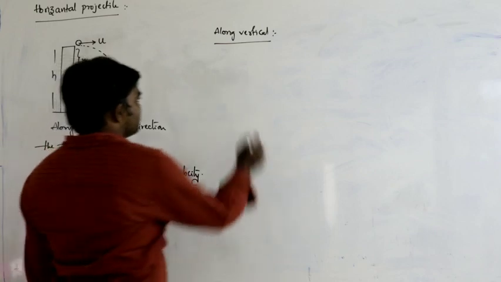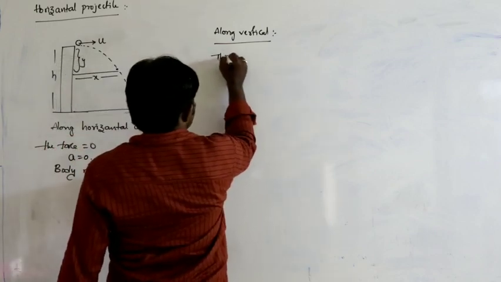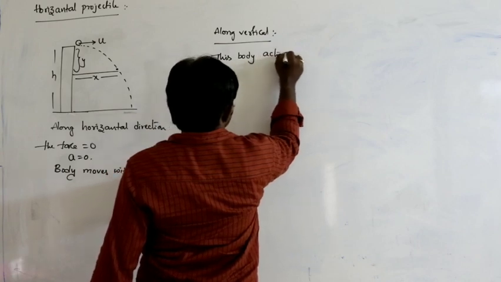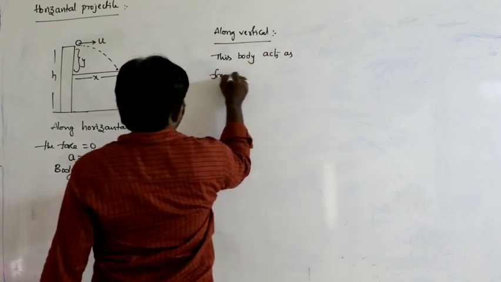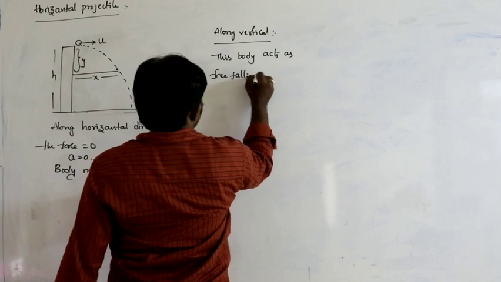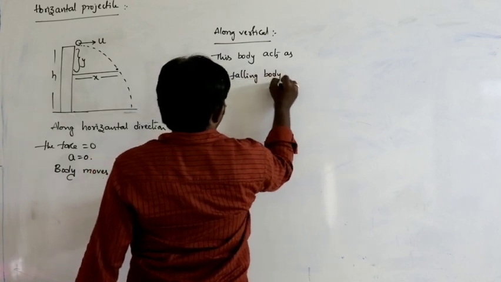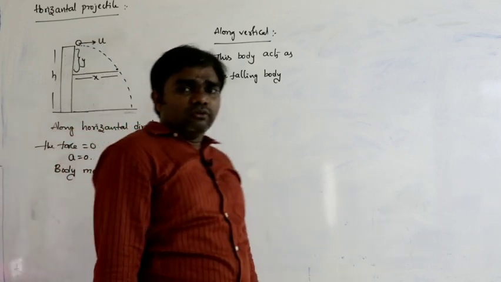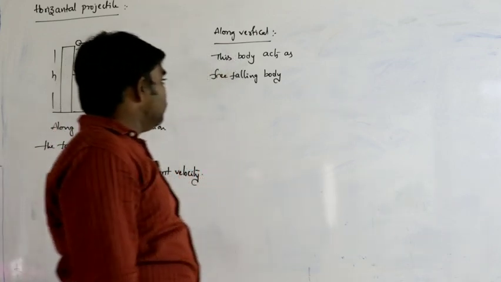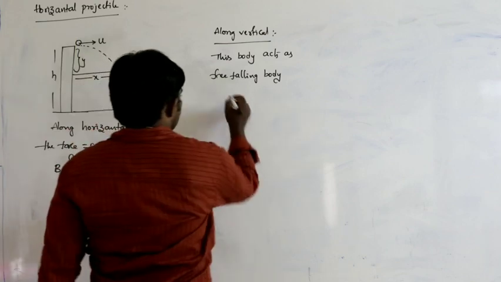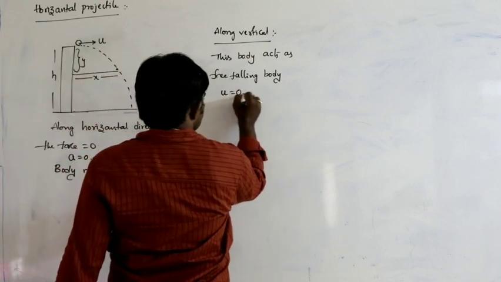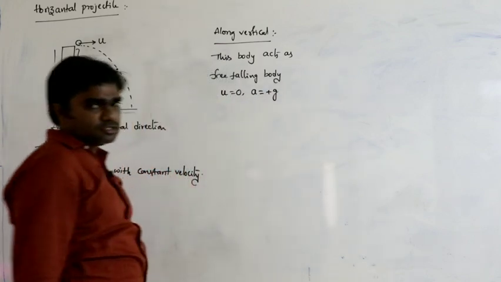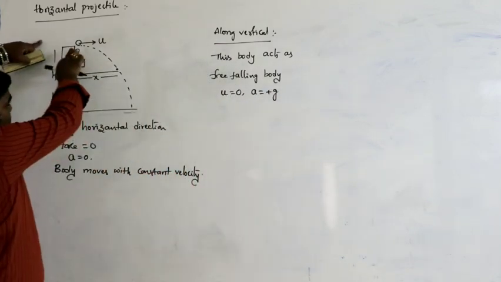So along vertical direction, this body acts as a freely falling body. Freely falling body means along vertical direction, initial velocity is equal to 0 and acceleration is equal to plus g. These are the conditions. So this is the two-dimensional motion.